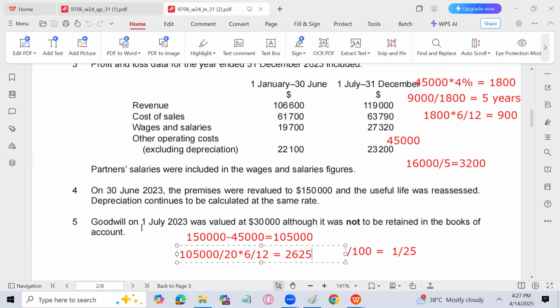Next is the goodwill on 1st July, which was 30,000, although it was not to be written in the books of account. Goodwill should not be recorded in the books of account.